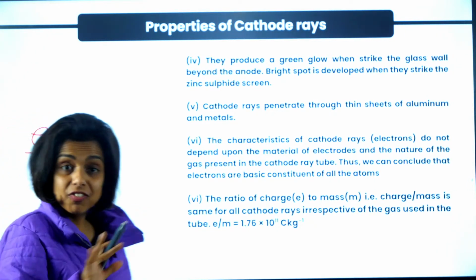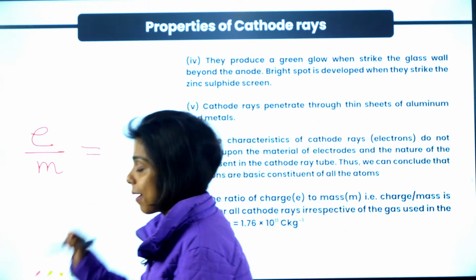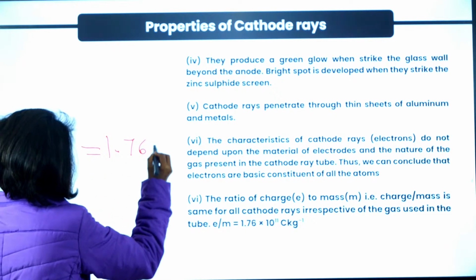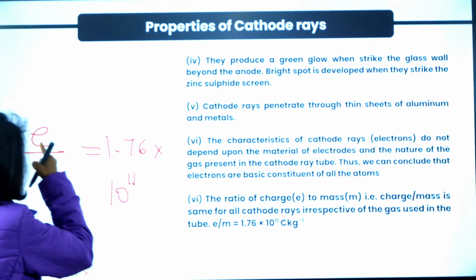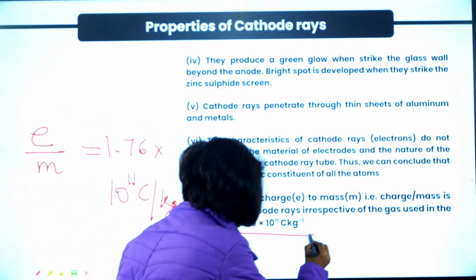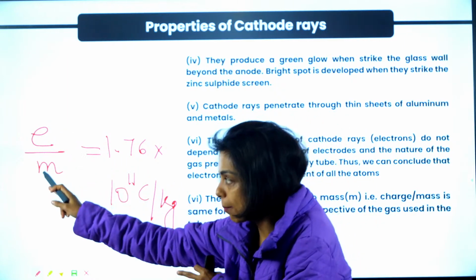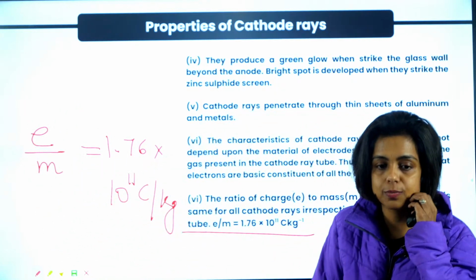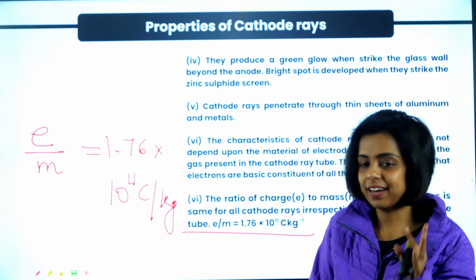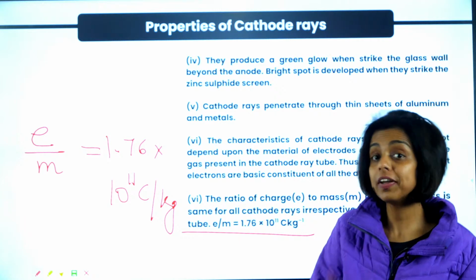The charge by mass ratio calculated by J.J. Thomson is 1.76 into 10 raised to power 11. The unit of charge is coulomb, mass is kg. So the magnitude of charge divided by mass comes out to be 1.76 into 10 raised to power 11. Got it? This is the charge by mass ratio of electron.